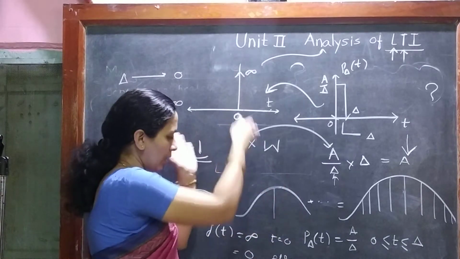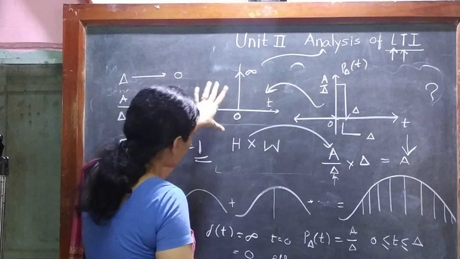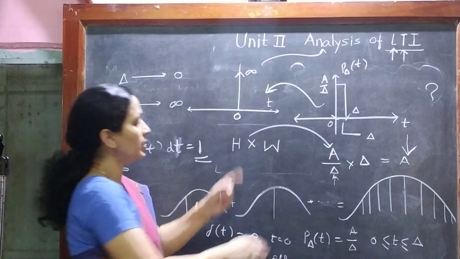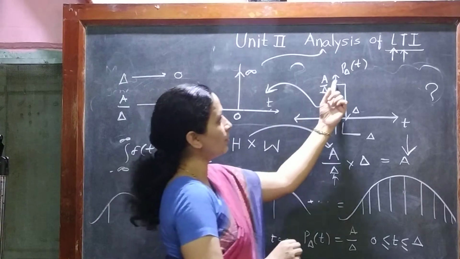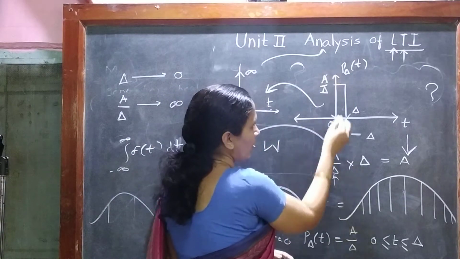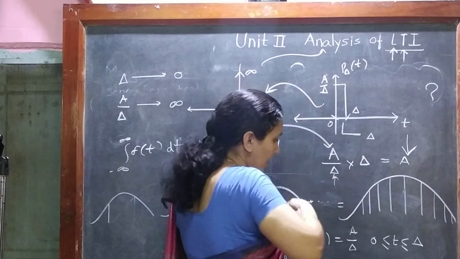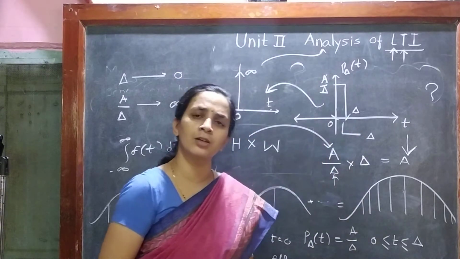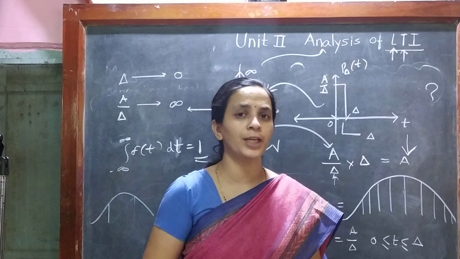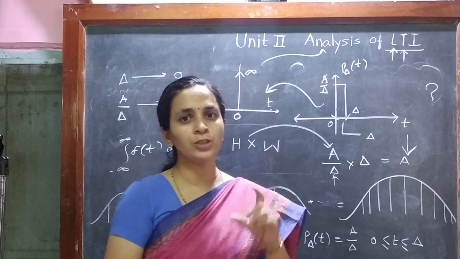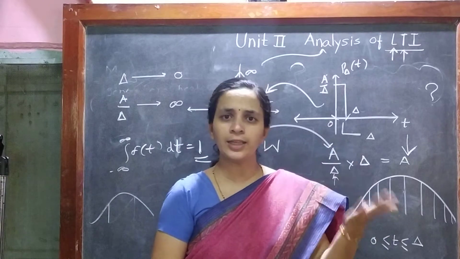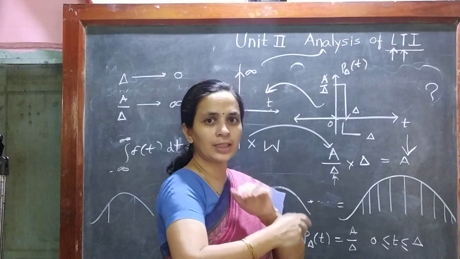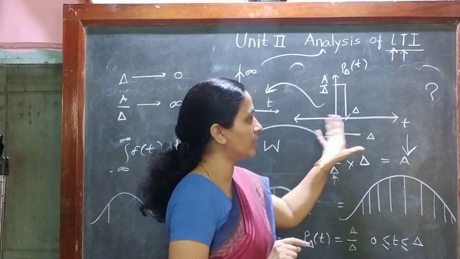Now, to generalize or to understand this delta t in a deeper manner, let me give you one example of a pulse. Let me say that I have a pulse whose amplitude is A upon delta, and the width is delta, right? Now, I want to find out the area under this curve. What is the mathematical tool that will help us to find the area? The mathematical tool is obviously integration, right? So I need to integrate this particular p delta t with respect to t, which is going to give me the area A under this curve.